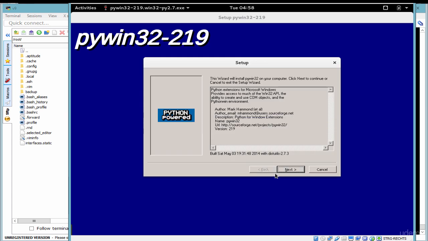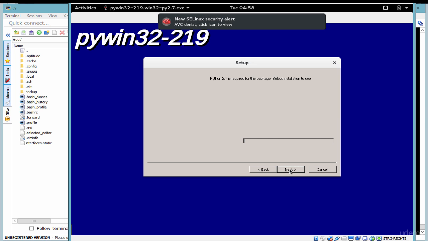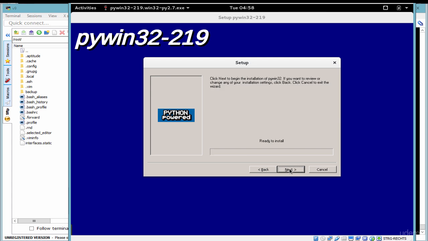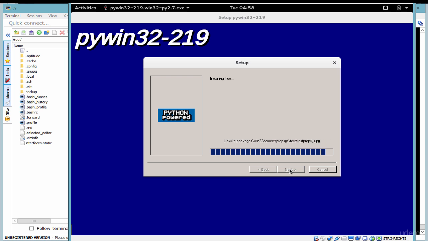And we also need to install PyWin32. So click next and next and again next. Let the installation process of PyWin32 complete. And then it will ask us to install one more file, which is coming up shortly. Just wait for this to complete and then we'll go ahead and install the other program as well.